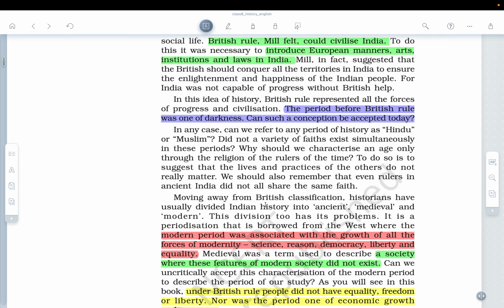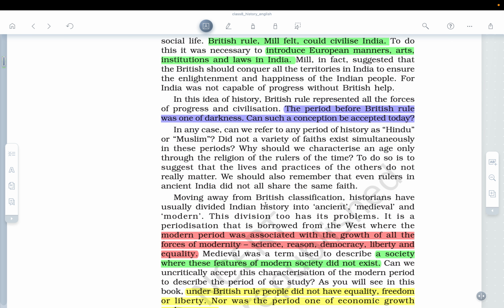In any case, can we refer to any period of history as Hindu or Muslim? Did not a variety of faiths exist simultaneously in these periods? Like, we are a secular country. The Muslims are there, the Hindus are there, the Sikhs are there, the Parsis are there, and secularism is one of the ethos of the Indian Constitution.